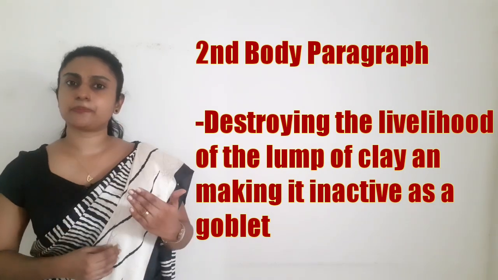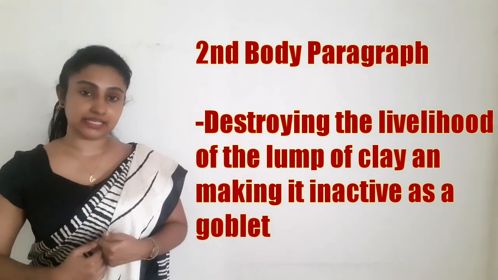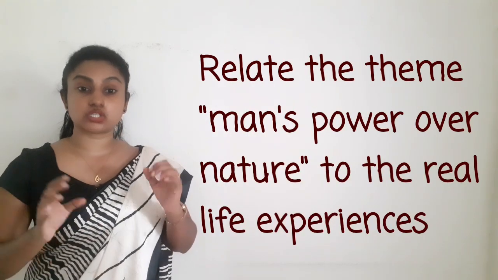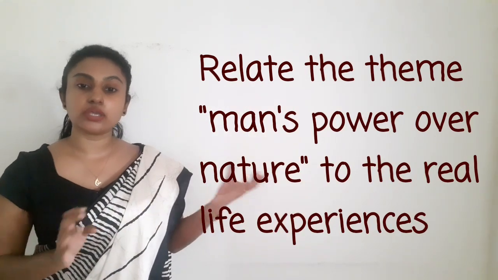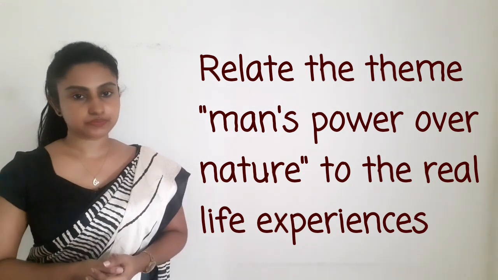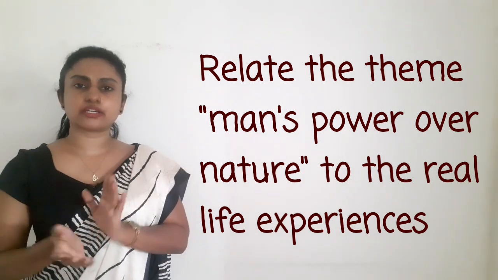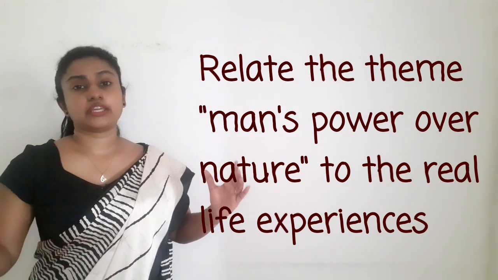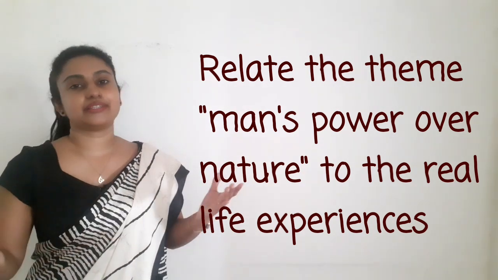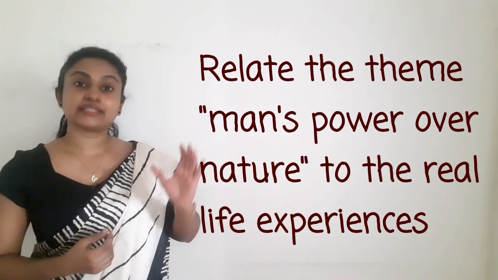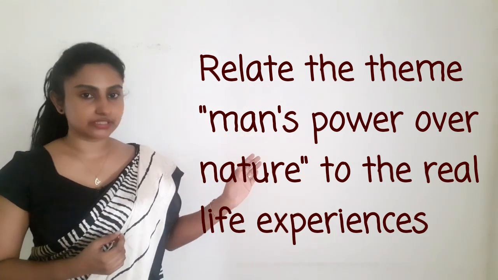So you can explain those two basically in your answer, and you can also say something general about how human beings use their power over nature. Not only to make a goblet, they use a lot of things. They use almost all the things in nature to get their needs fulfilled.